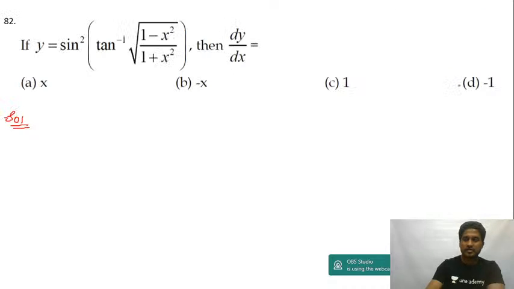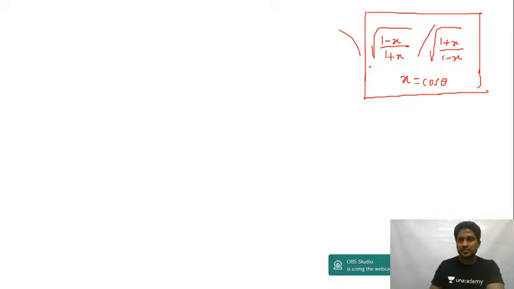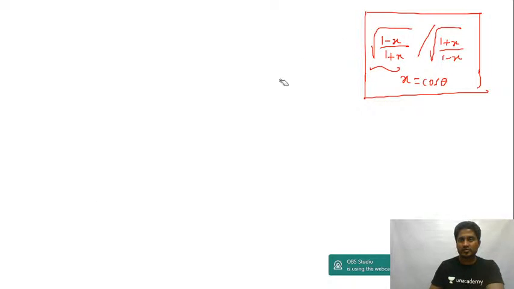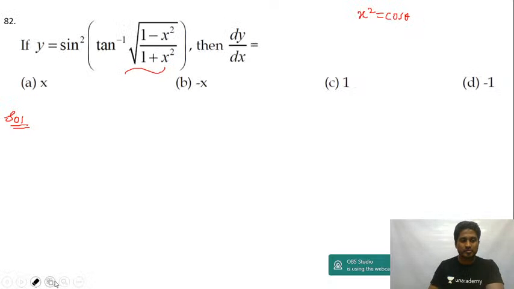So if I look into this arrangement, instead of x you have x square. So what I'll do is put x square equal to cos theta. Okay, I repeat myself, you compare this arrangement and this arrangement. In place of x you have x square. So here we put x equal to cos theta. Here I'm going to substitute x square itself as cos theta.